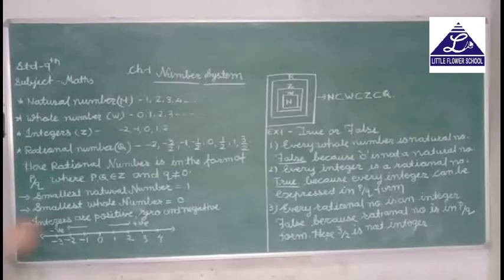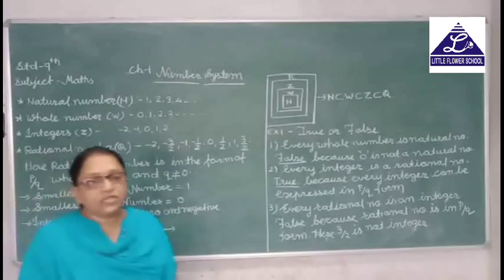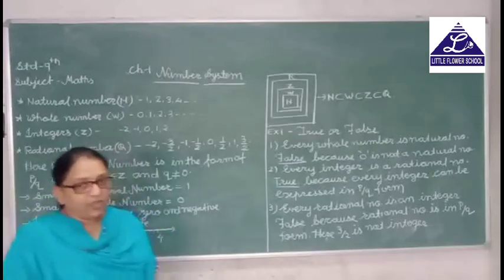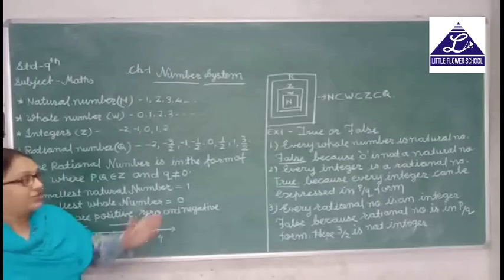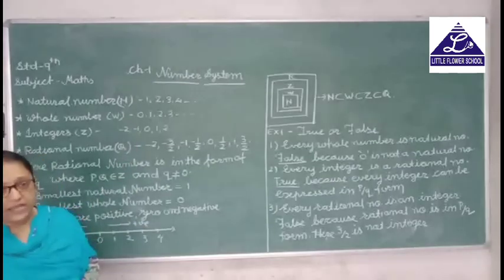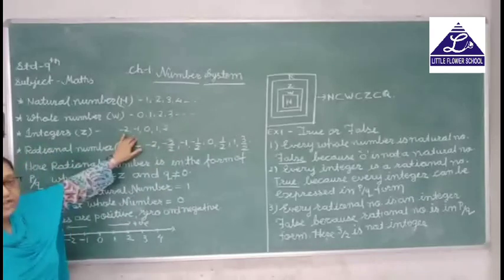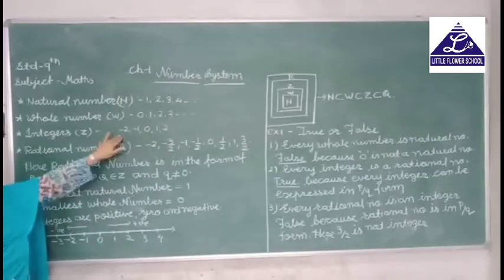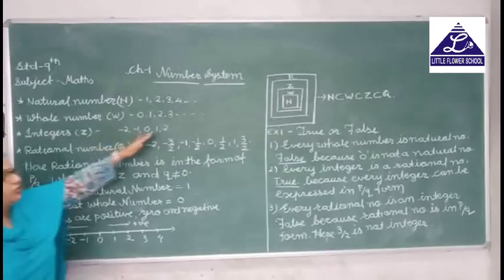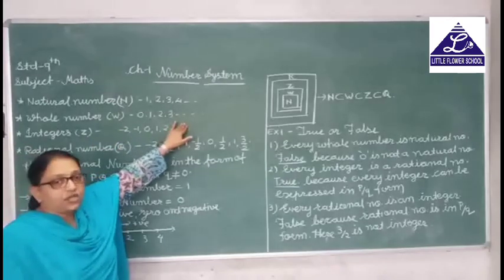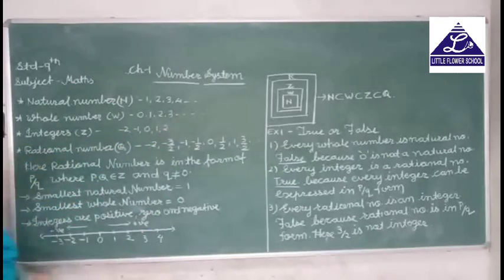Then in 7th standard you learned about integers. Integers are the combination of negative numbers, 0 and positive numbers. You also mark these numbers on the number line, and when you mark them on the number line, on the left hand side you denote all the negative numbers, and on the right hand side you denote the positive numbers.